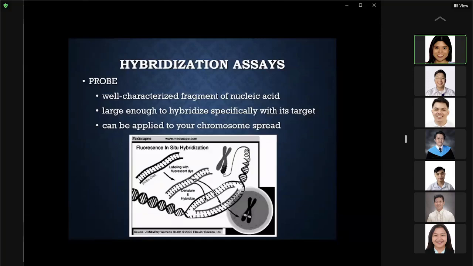also denaturation. There are a lot of well-characterized probes available in the market, and these probes are usually labeled with fluorescent dye. It was more common before to use radioactive materials, but currently fluorescent dye is the most popular probe to identify your DNA. And of course, it also undergoes denaturation and then later on hybridization.